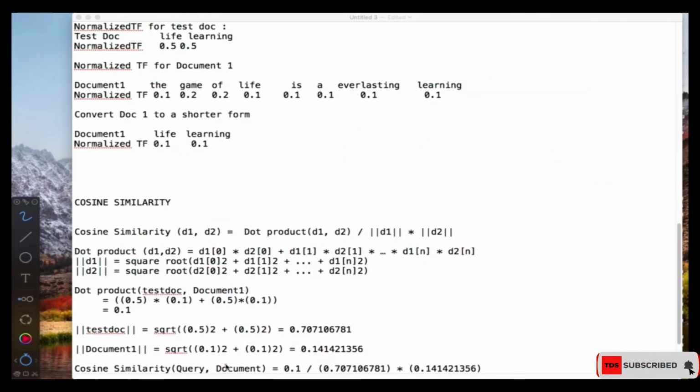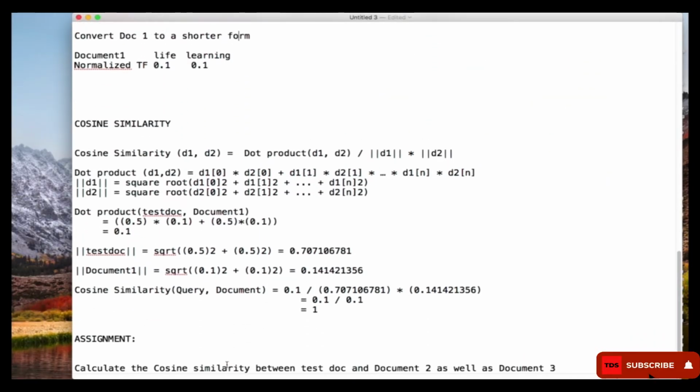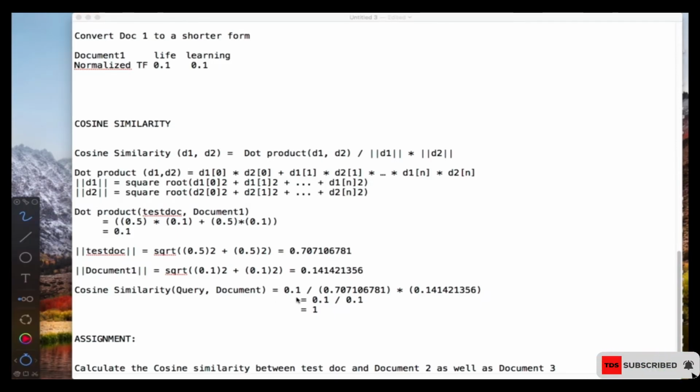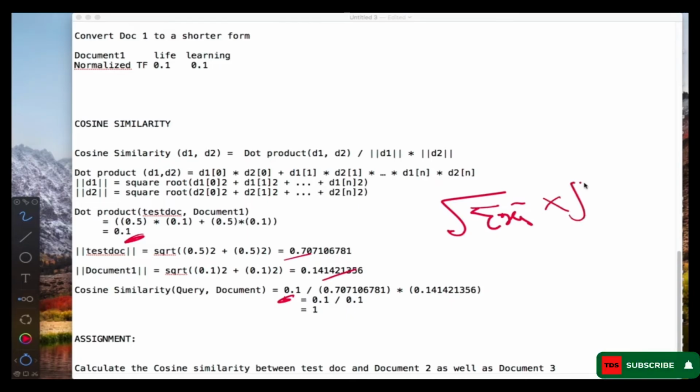Let me get rid of this one and push it up for you to see. Once you do that, what is left is to just put them together. Over here you can see that I'm putting the 0.1 that we have for the numerator, divided by the root of all the x's squared, multiplied by the root of the summation of all the y's squared. All the x's squared are the value of this one, all the y's squared are the value of this one, and that's what you're seeing over here. And finally I'm getting 1 for the cosine similarity.